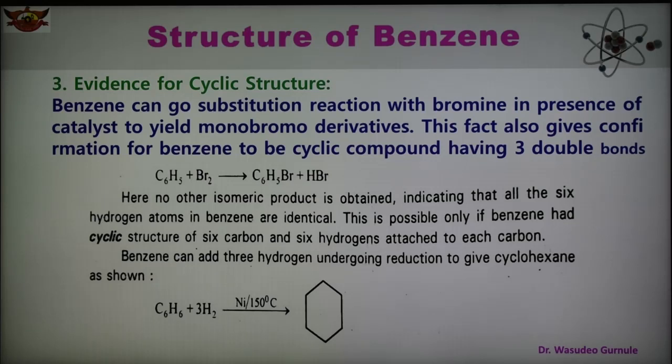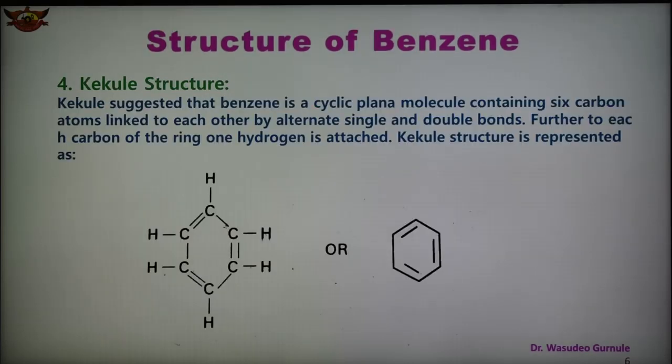Now the next part is the Kekule structure, named after the scientist who explained the structure of benzene, which is also a cyclic structure. The structure of benzene was given by Friedrich August Kekule.